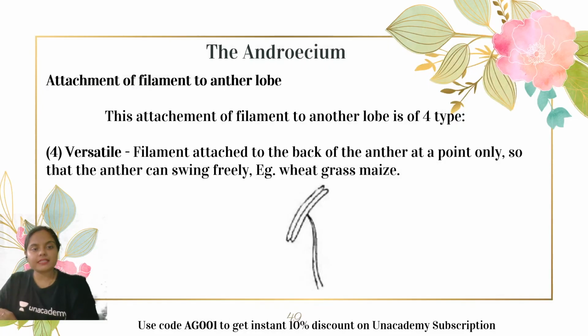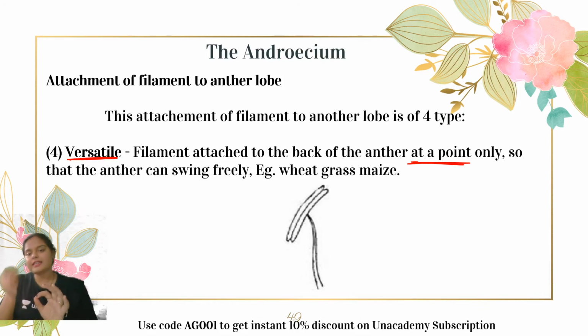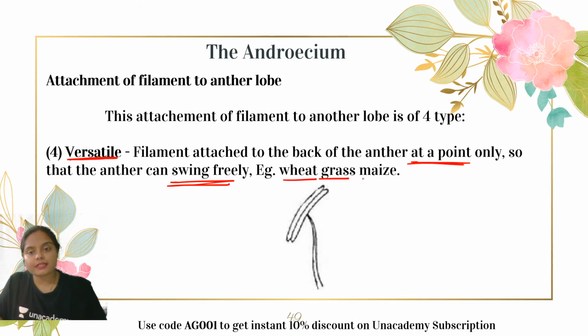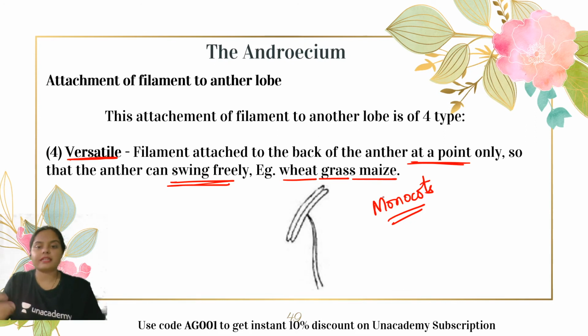Moving ahead, the next type is the versatile type. What happens in the versatile type? The filament is attached to the back of the anther at a point only, and you must have noticed in this case the anther is generally in a swinging mode, because it is attached at a point, at a tip. So the anther can swing freely. Examples are wheat, grass, maize. That means mostly the monocots show versatile type of arrangement.